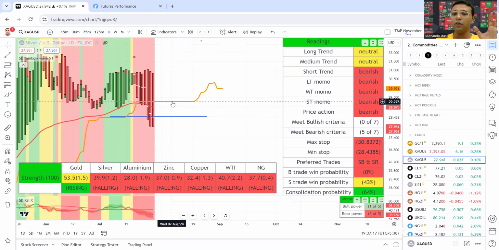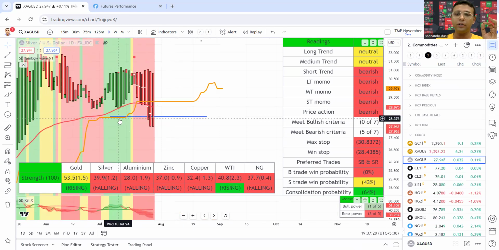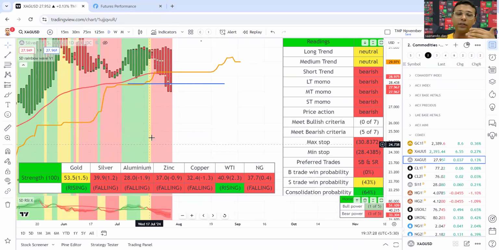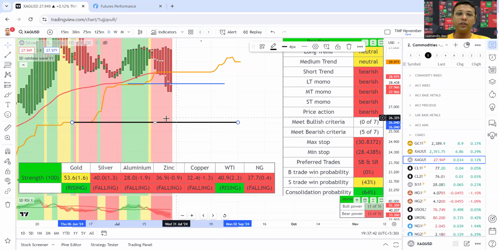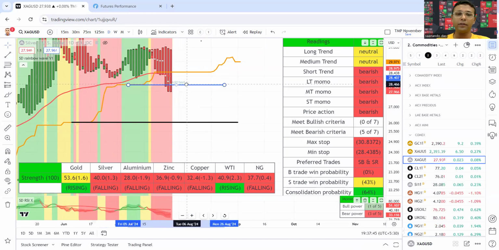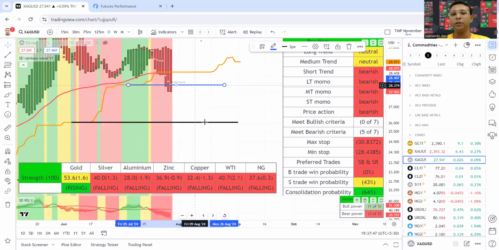Major resistance for silver is 29.3. Then we have 28.4. If silver cannot break these two resistances, silver can fall further towards this flat line. Sorry, near this line and this line, these two flat lines. Now silver, gradually decreasing between these, can reach up to $26. So further decline is very much possible in silver.